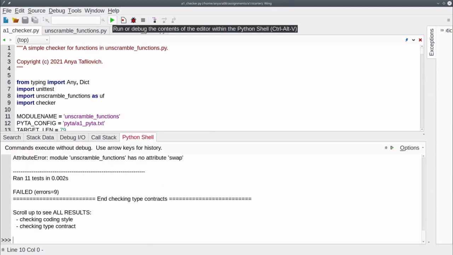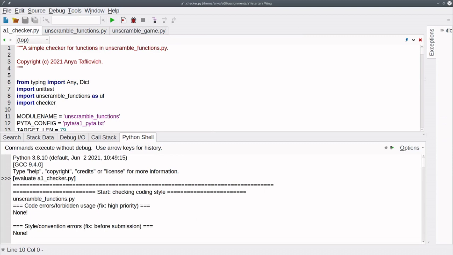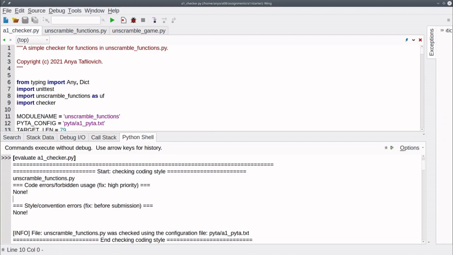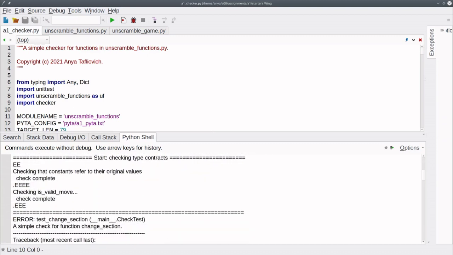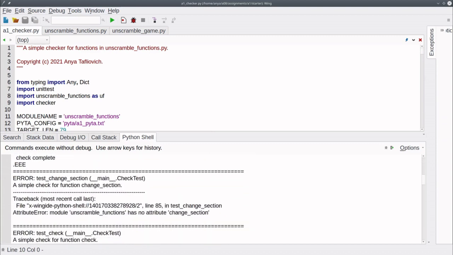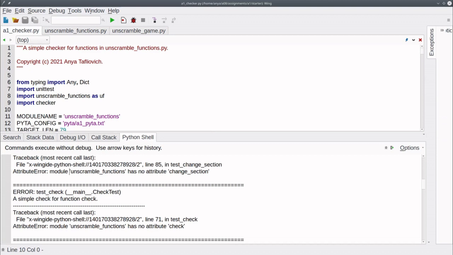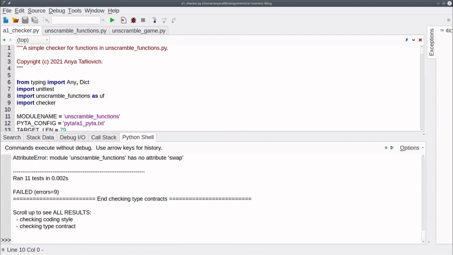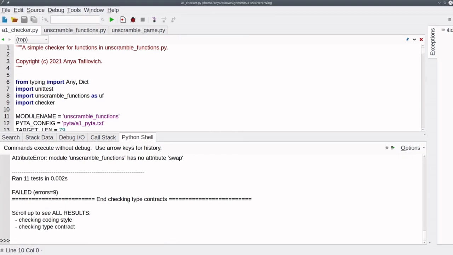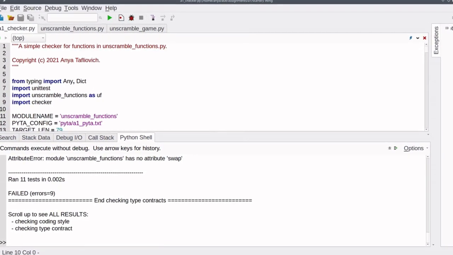Now let's look at the new result. So there are no more style convention errors. Hooray for that. But as we scroll down, we see lots of different errors. What is happening there? It is complaining about the lack of function change, and all the other functions that are required in this file have not yet been implemented. And that is why the checker complains. Once you implement those functions and fix all the errors, the style checker should pass with no complaints.